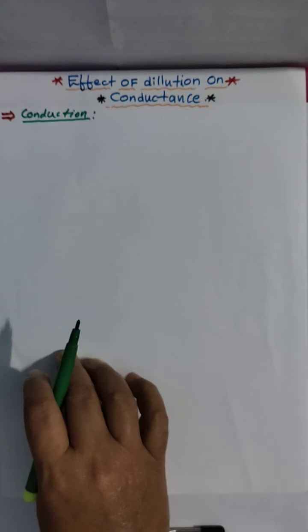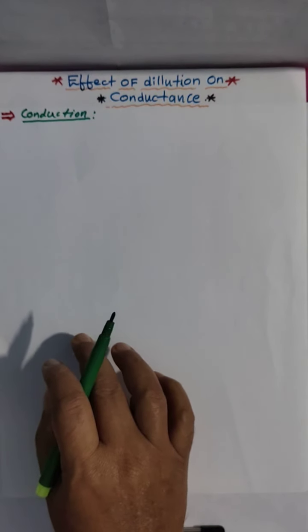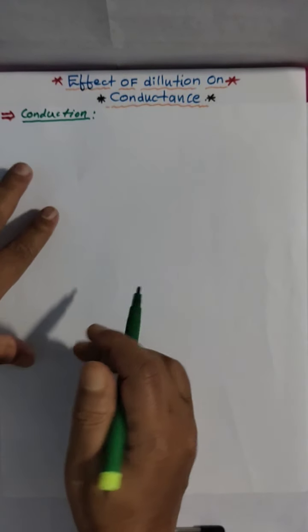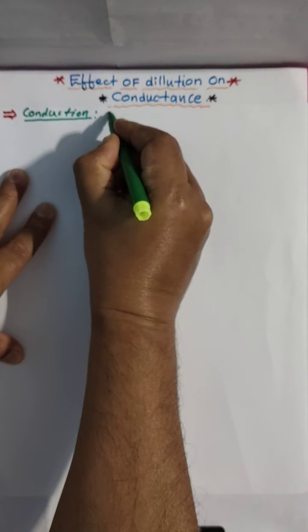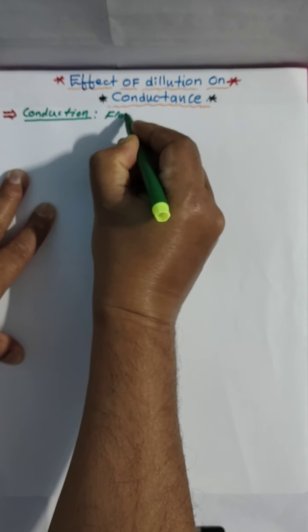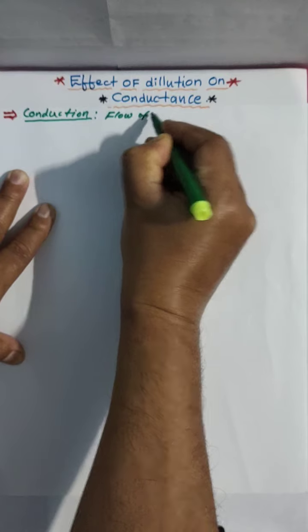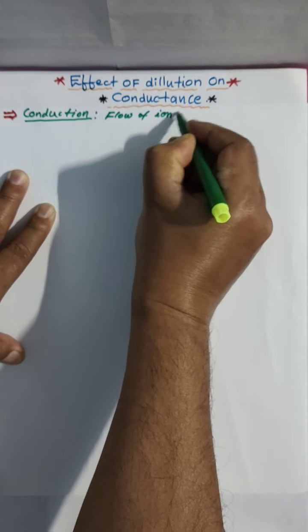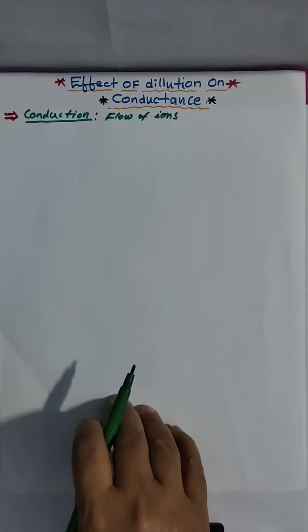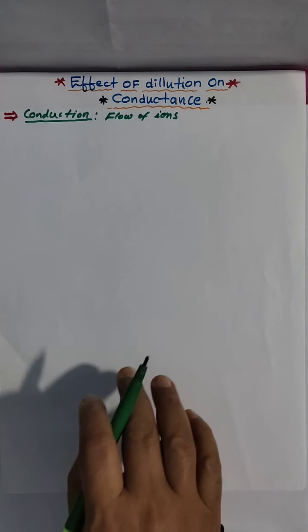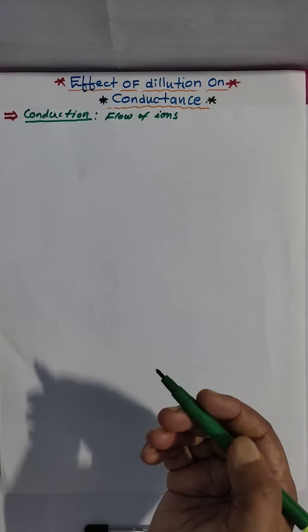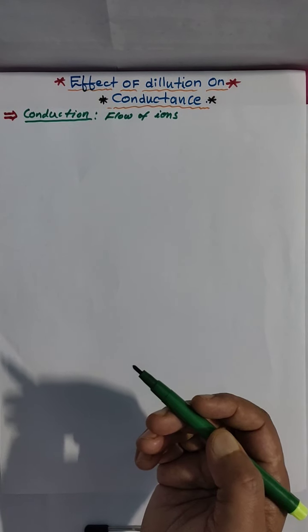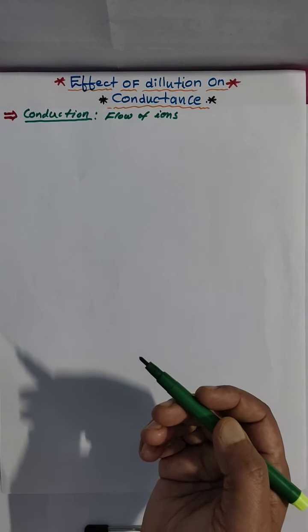Conduction, in short, is the flow of ions. Why? Because we are discussing an electrolytic solution. So the simple definition is the flow of ions. The flow of ions depends on different factors. Here one factor we are discussing is dilution.